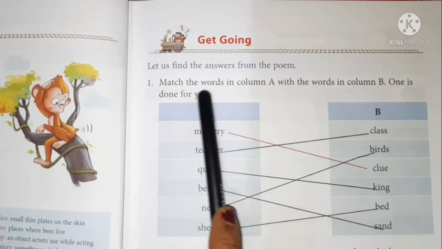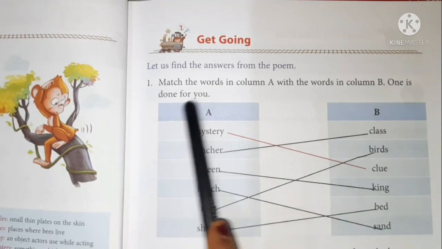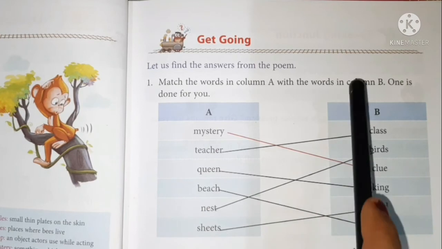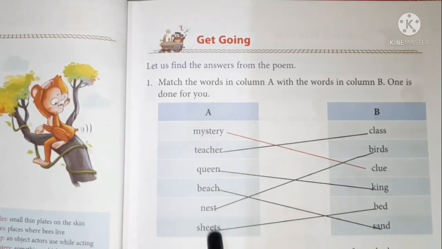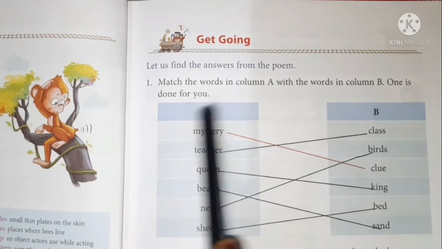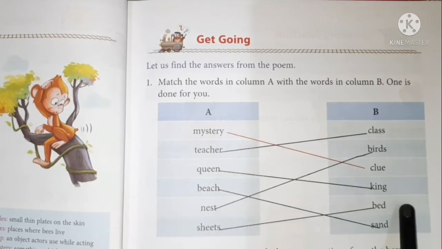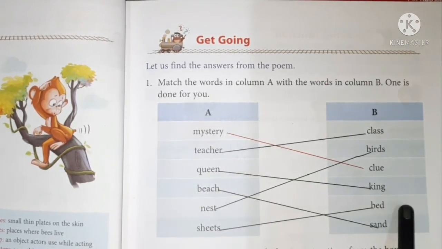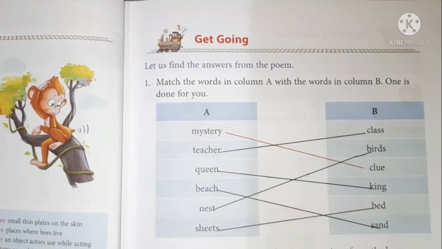1. Match the words in column A with the words in column B. One is done for you. So children, match the word which is given in column A with the words given in column B. First one is done for you, can you see the red line?